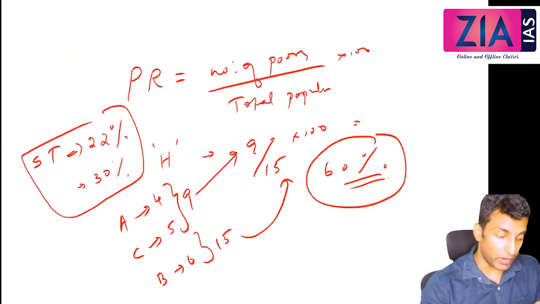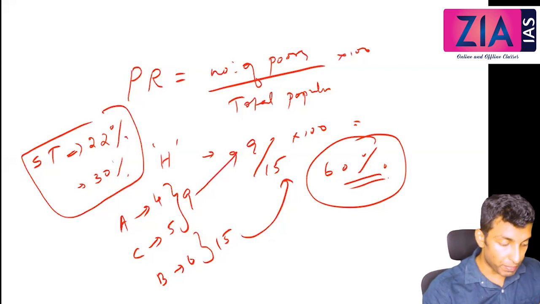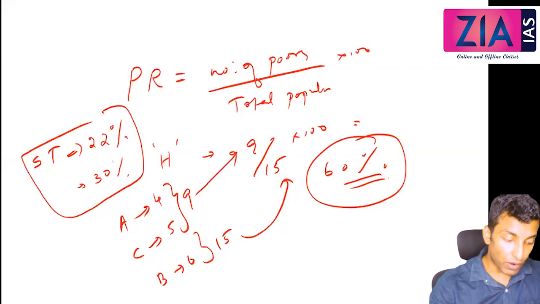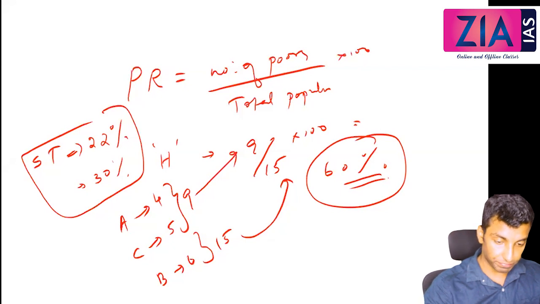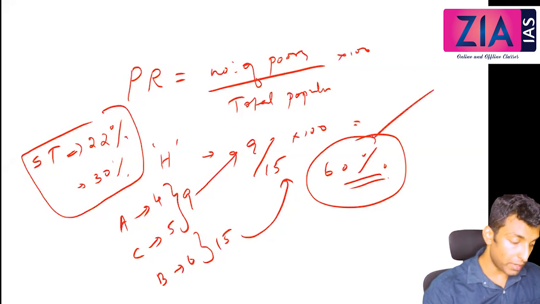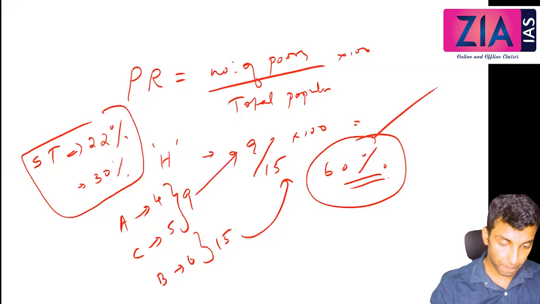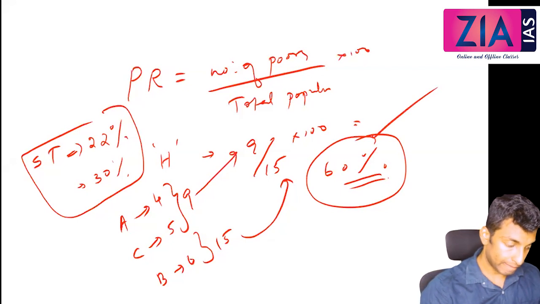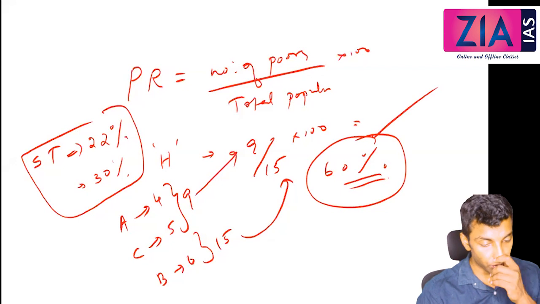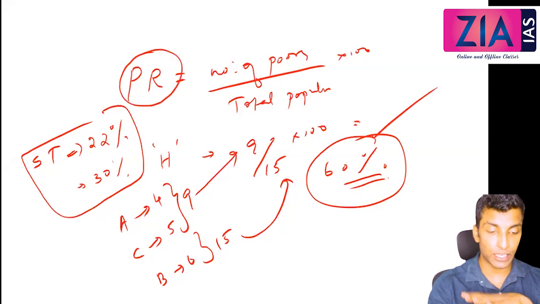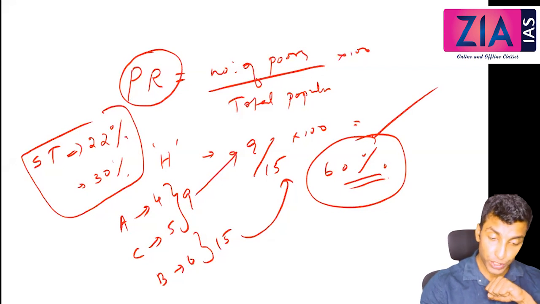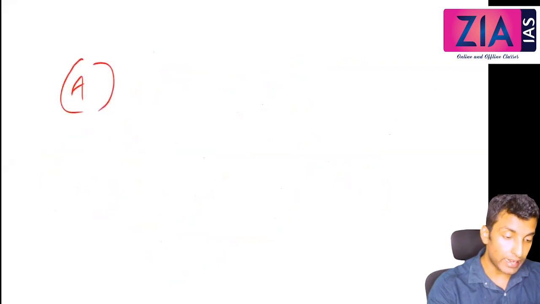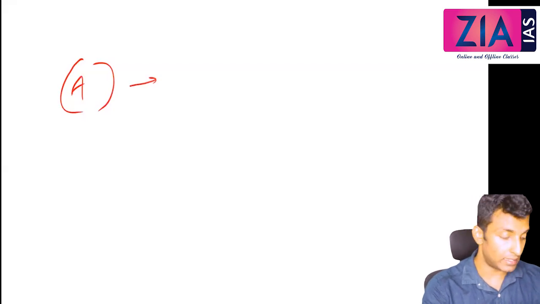This shows the extent of poverty, right? So 60% of people are deprived of at least 1/3 of the basic amenities. Okay, so that is how you will interpret this. Poverty ratio shows the extent of poverty, but it won't show the severity of poverty. All these concepts we have discussed before also. You can write next one, intensity of poverty, or A. So this will show how much severe poverty is.